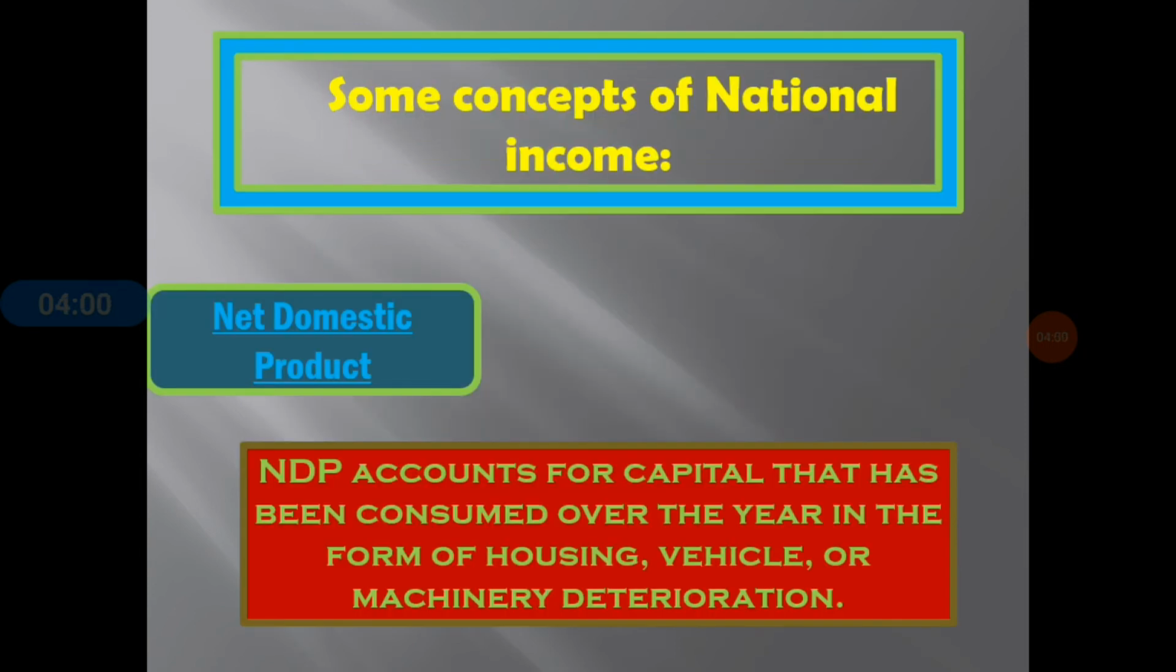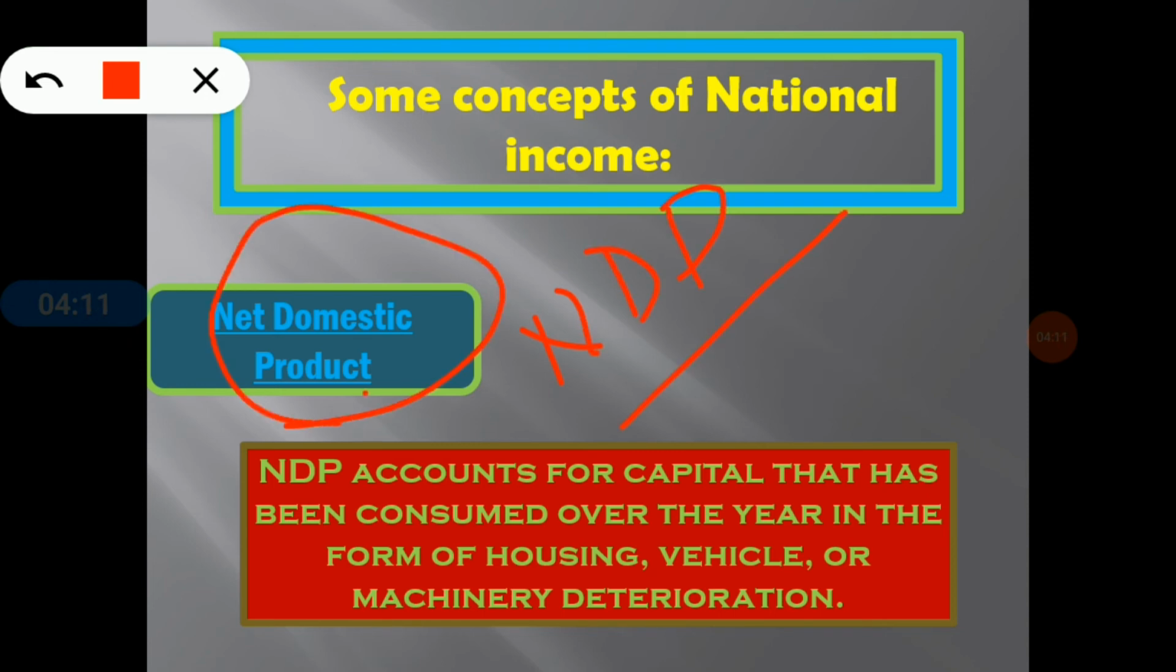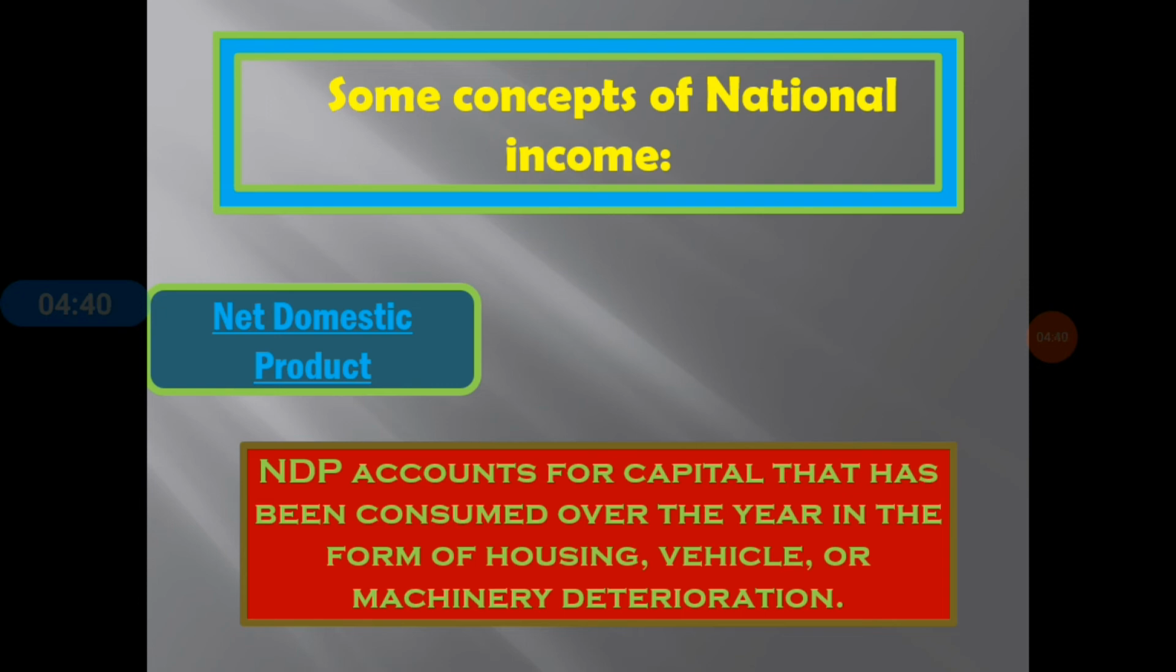Here we can see another definition, that is the net domestic product or NDP. The full form of NDP is net domestic product. NDP accounts for capital that has been consumed over the year in the form of housing, vehicle or machinery deterioration or depreciation. Basically, in a simple sentence, NDP equals GDP minus depreciation cost. I think this is clear. So now move on to the next slide.